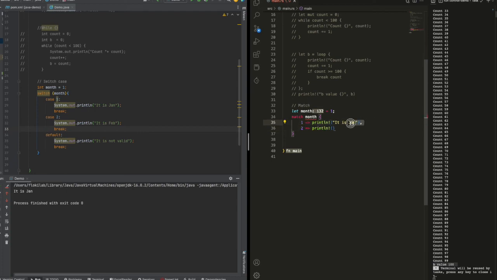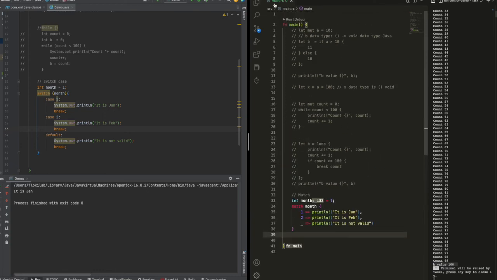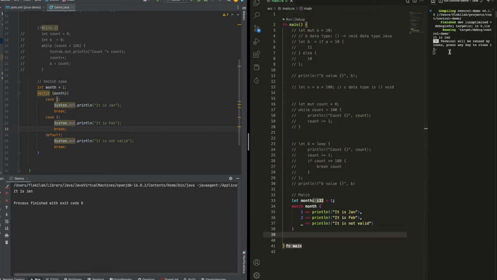So after it prints January, it will automatically break out of the match. So here we can say February, and then the default section is something like not valid, so we just print not valid here. So that's all. You can see it runs January.